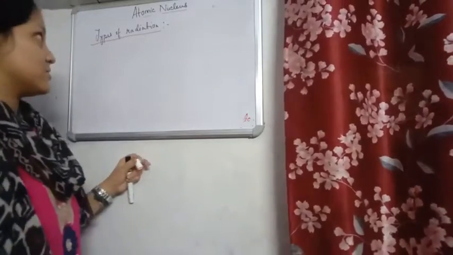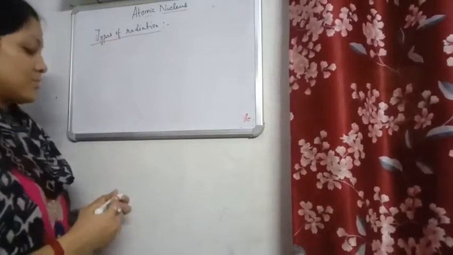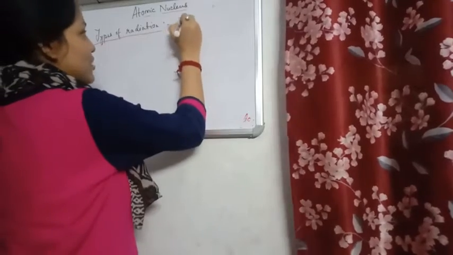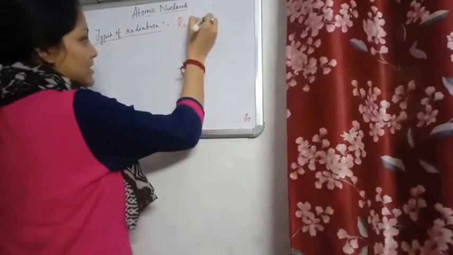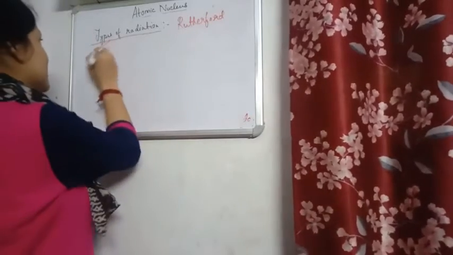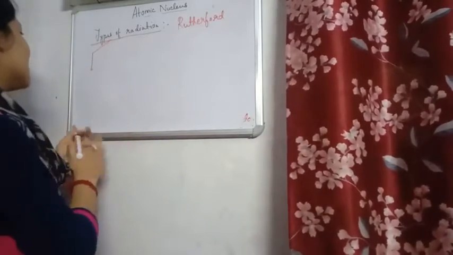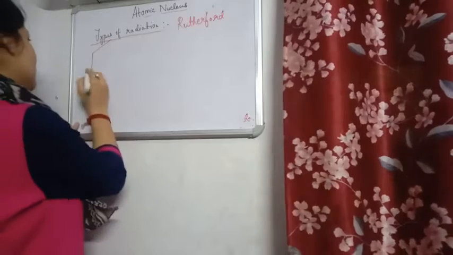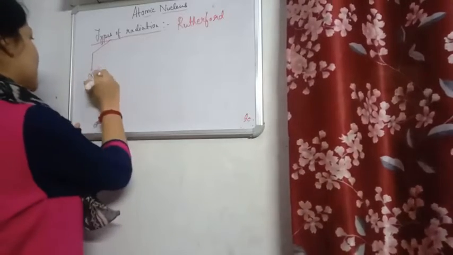Now, what are the types of the radiation? This was basically given by the scientist Rutherford. He was the one to classify the radiations into three categories. First category is alpha particles.